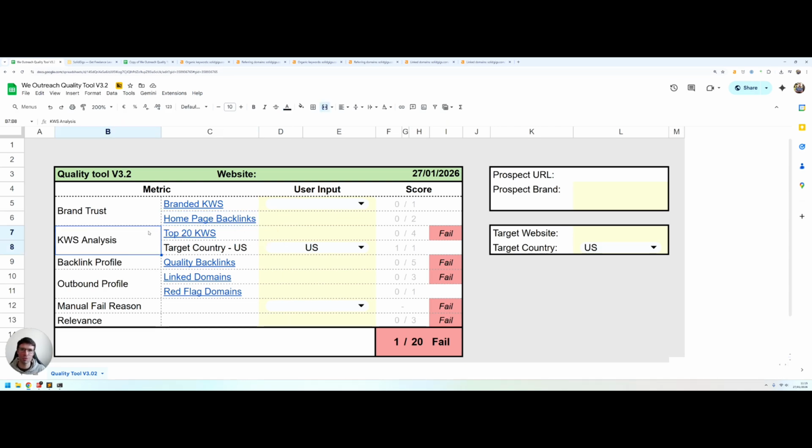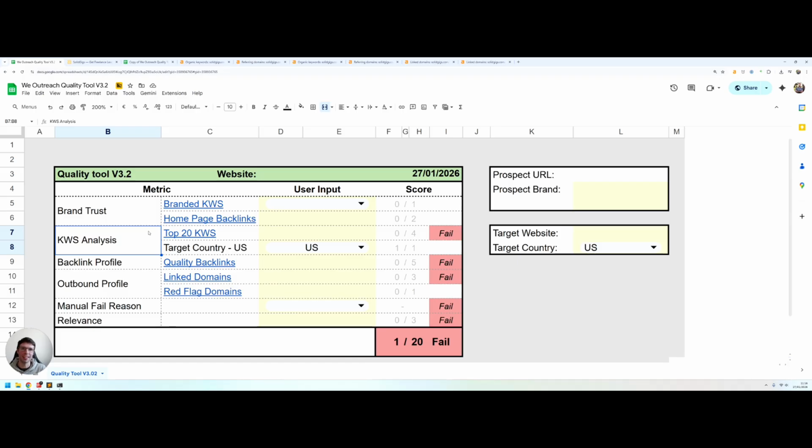One of the most popular metrics in the link building industry is an estimate of the traffic of the website. The reasoning behind that is if a website is getting a lot of traffic from Google, then it's a good sign that, hey, if Google is sending all this traffic to the website and ranking them for so many keywords, then they must trust the website at least a bit. And I think that that logic is actually pretty good.